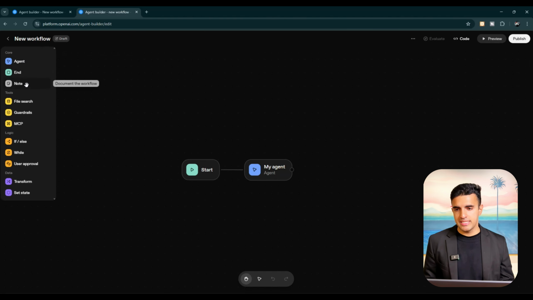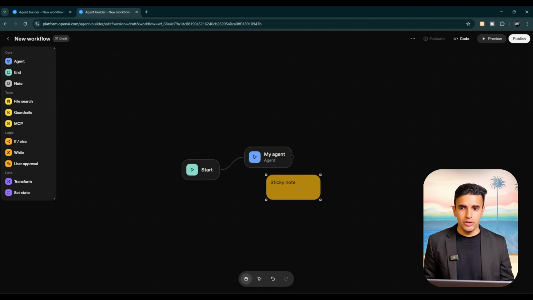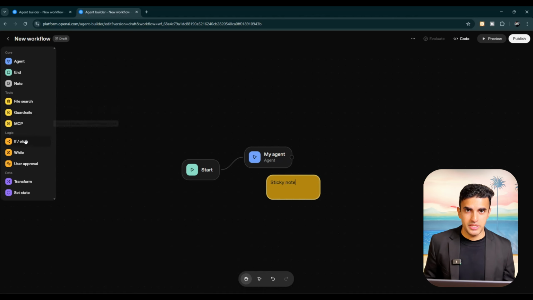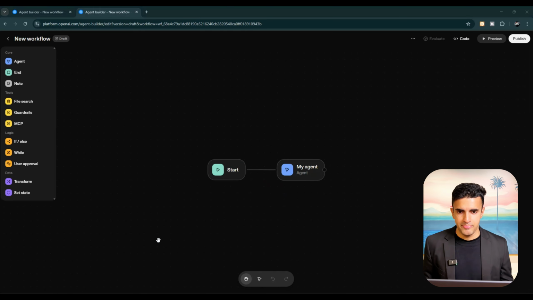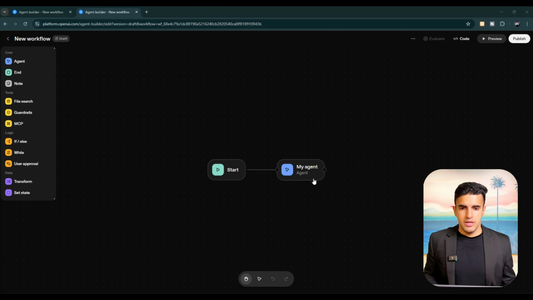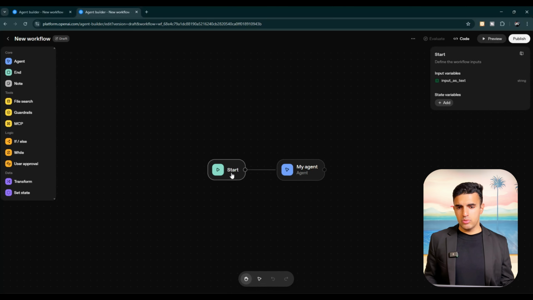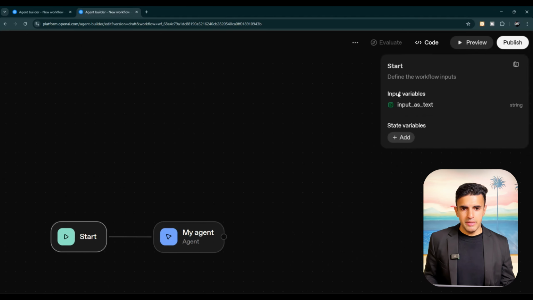On the core side, you can see many different elements, which are agent, end, note, file search, sticky notes. You can set all of these up. You see there's file search, guardrails, all of that information is available. So these are different kinds of nodes available inside this whole workflow builder, agent builder from OpenAI. We've got start, we've got my agent, and now we are going to see how all of these work. When you go inside the start, you can define different inputs.